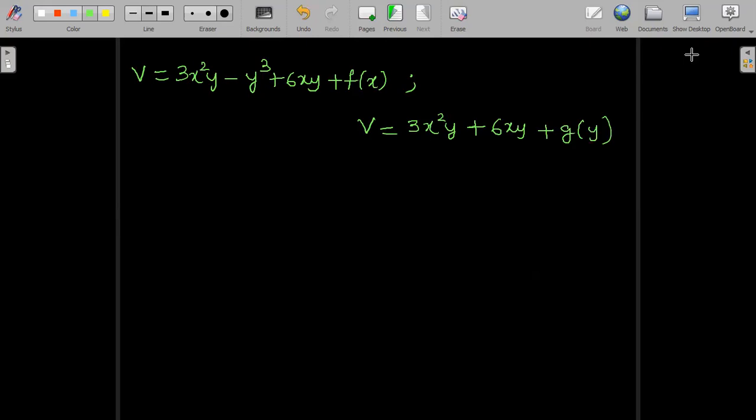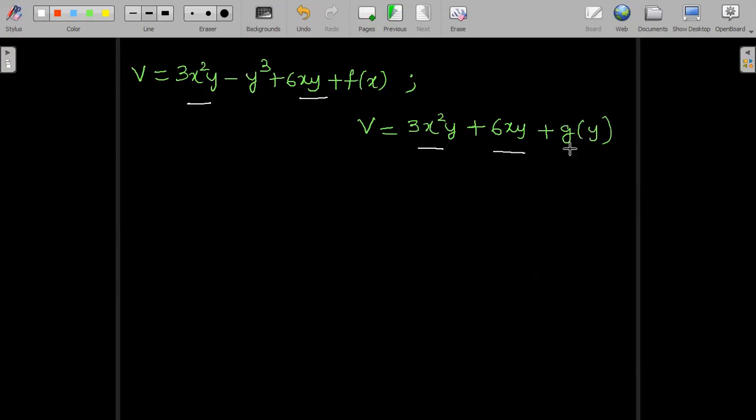Now observe these two expressions. We have 3x square y in common in both of them. We have 6xy in common in both the cases. Whereas the minus y cube term is missing in the g of y expression.